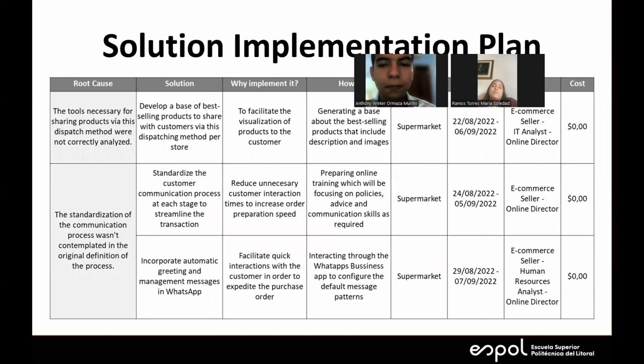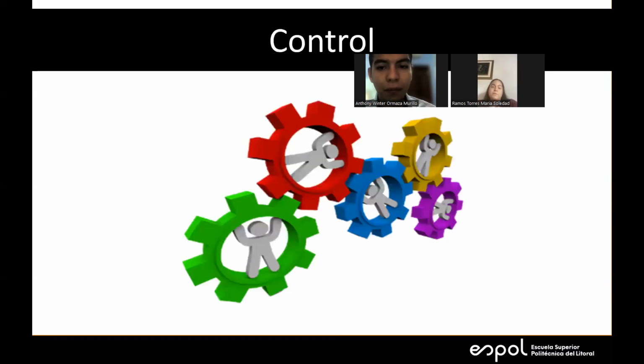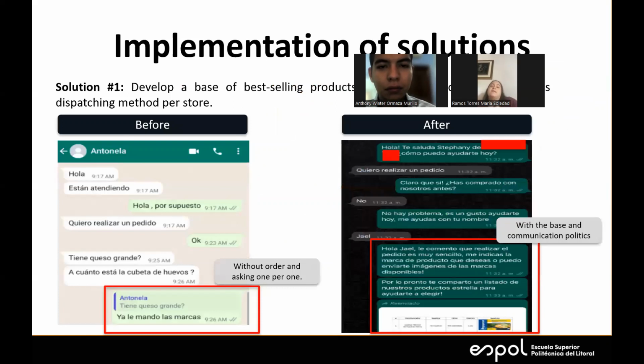Now here we have the solution implementation plan. Now we know what we're going to do and how we're going to do it. We need to realize when and all the other elements. For example, we have here the solution, why we're going to implement it, how, where, when, who, and the cost. As we have already said, the cost is going to be 0 because it's going to be developed internally. Next one.